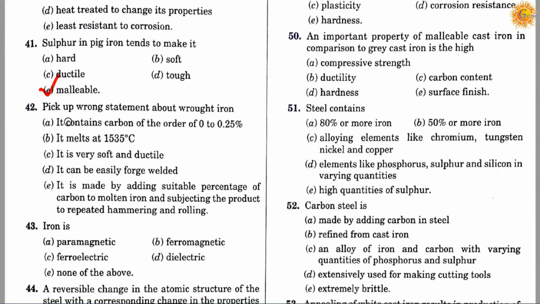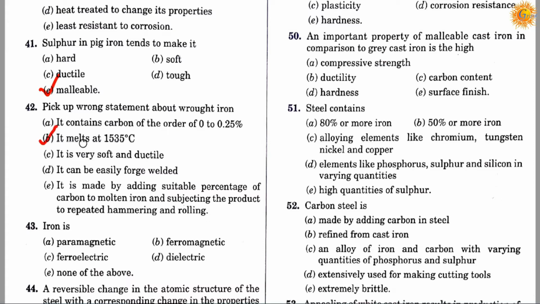Question number 42. Pick up the wrong statement about wrought iron. Option A: it contains carbon of the order of 0 to 0.25 percent. Option B: it melts at 1535 degrees centigrade. Option C: it is very soft and ductile. Option D: it can be easily forged and welded. Option E: it is made by adding a suitable percentage of carbon to molten iron and subjecting the product to repeated hammering and rolling. Correct answer is B.